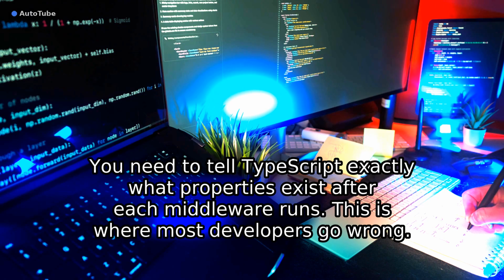Key takeaway 1, middleware composition breaks TypeScript type inference by default. Takeaway 2, generic constraints cause the type mismatch across multiple middleware. Takeaway 3, context objects and wrapper factories solve the problem permanently.